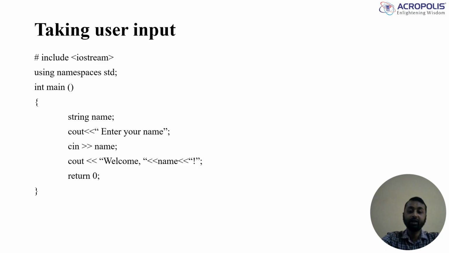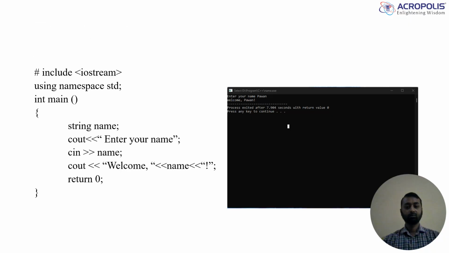We have written a cout, then enter your name. By this our program shows the message on the console prompt, so the user can enter the name. For this we have written cin, then name, which is a variable of string data type, then cout welcome, name. In this, welcome is a string, then name is a variable which has string data type.